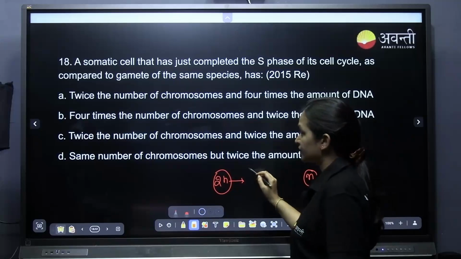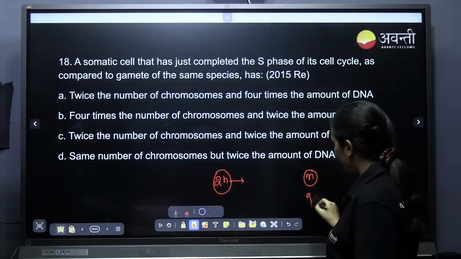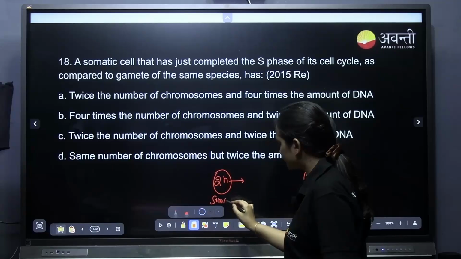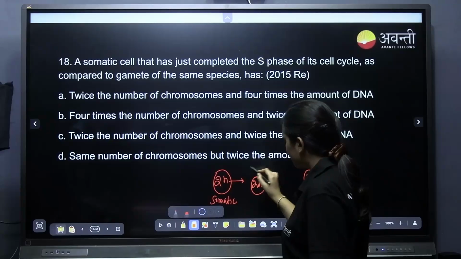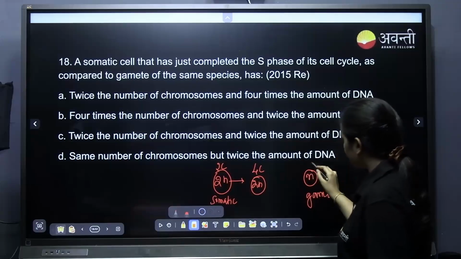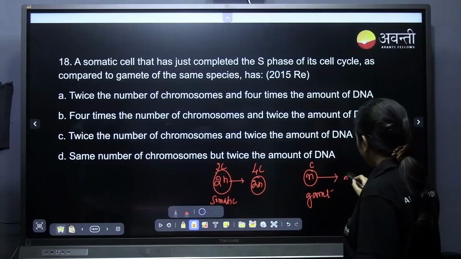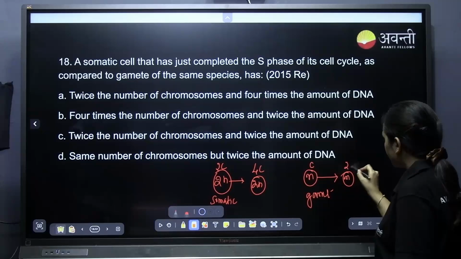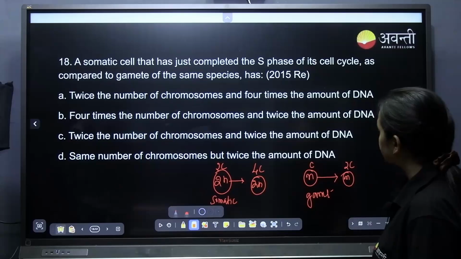No, we have to compare with the haploid cell. This is the gamete cell, and this is the somatic cell. Now 2n is the number of chromosomes and the content of DNA is 4C. If you say 2C here, where C is the content of DNA, and if it undergoes mitosis, then it will be N, and after the S phase, the content will be 2C. Now tell me. Option D.